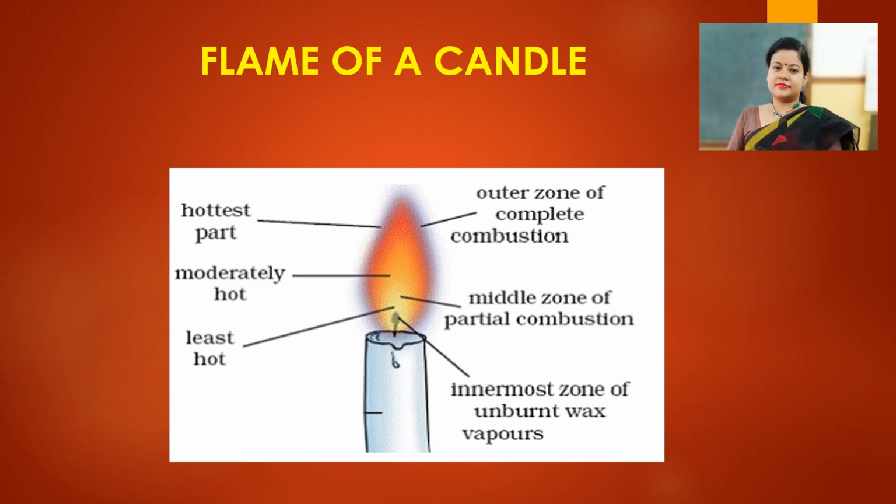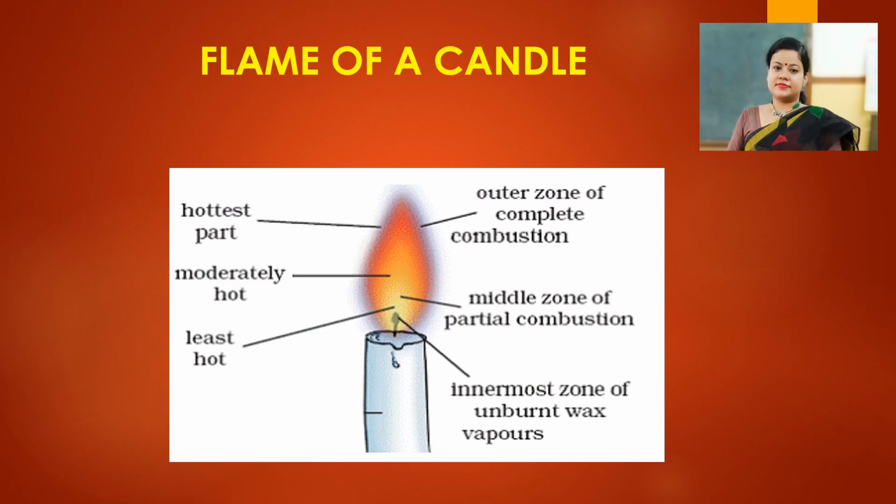Outermost zone of complete combustion, which you can see is blue in color, and it is the hottest part of the candle flame. Then the middle zone of partial combustion, that is moderately hot and orange or yellow in color.